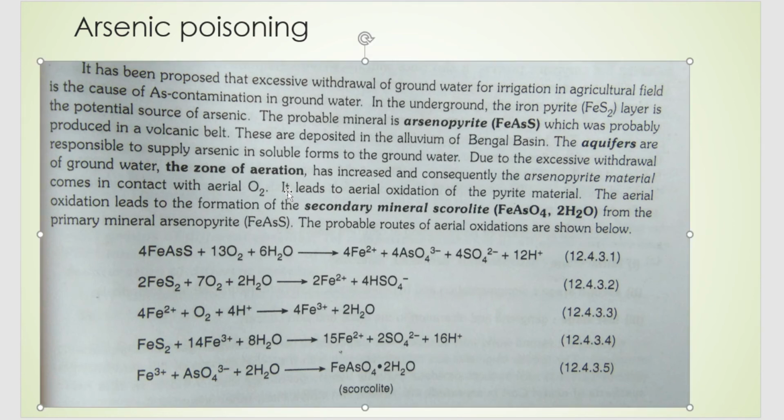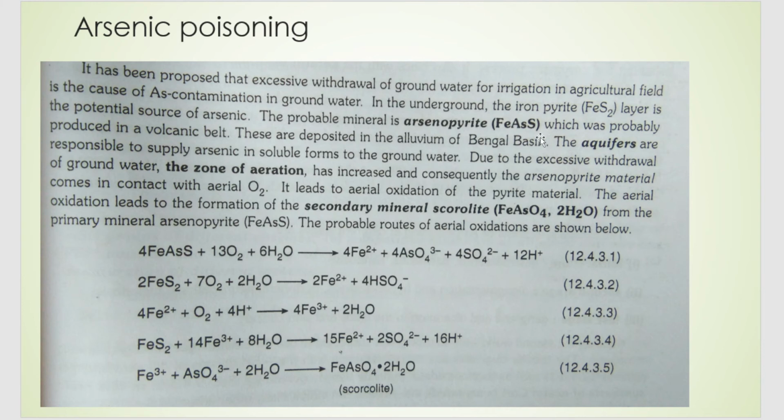When it comes in contact with air, oxidation leads to the formation of a secondary mineral, scorodite, that is FeAsO4.2H2O. This mineral deposit, when it comes in contact with air, leads to the formation of the secondary mineral, and this is formed from the primary mineral, that is FeAsS.